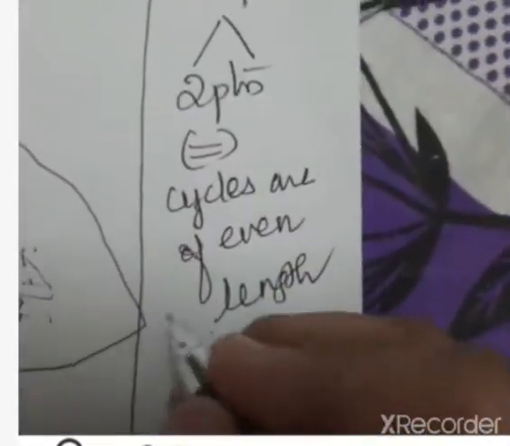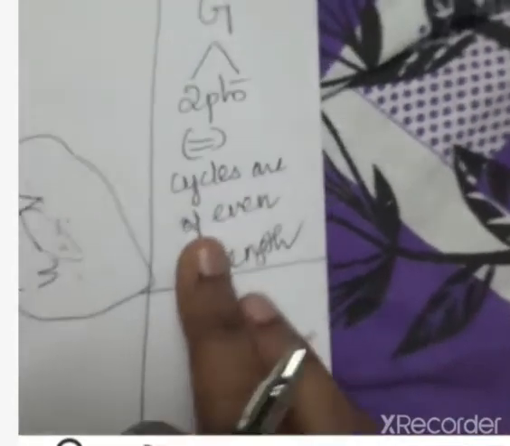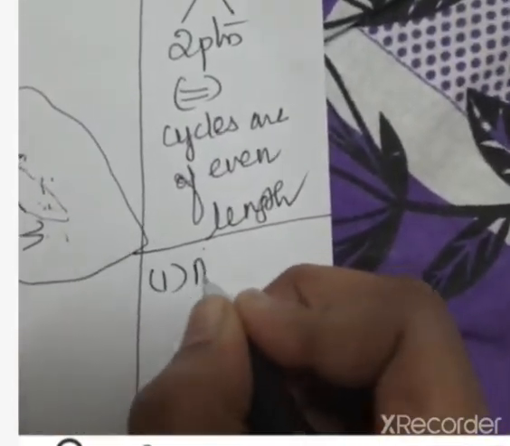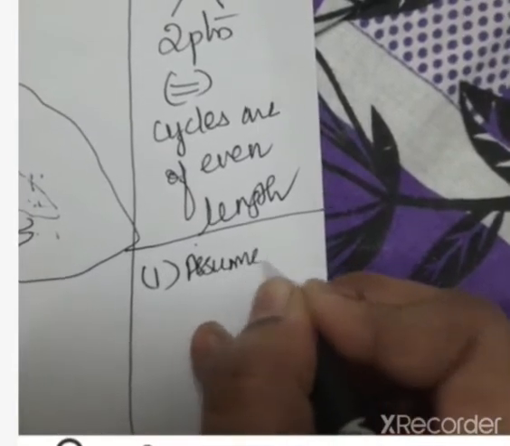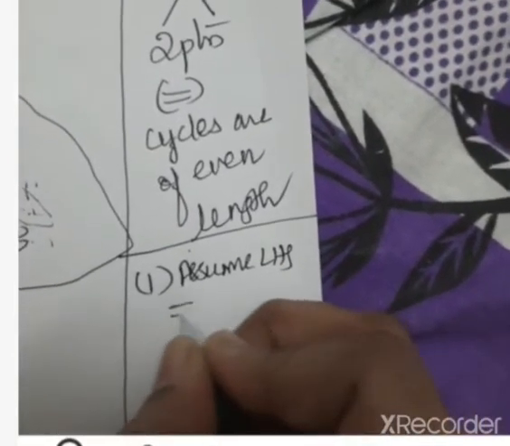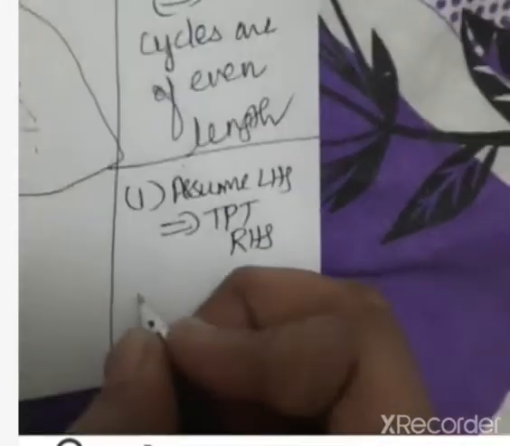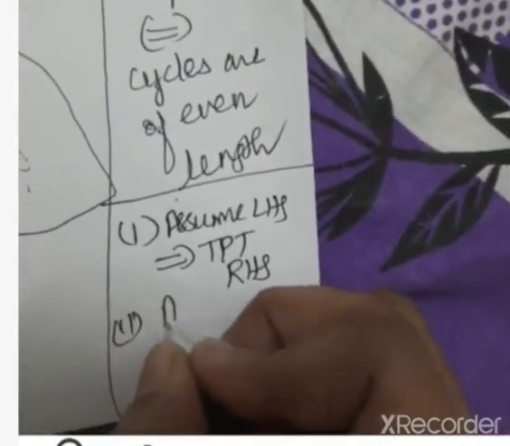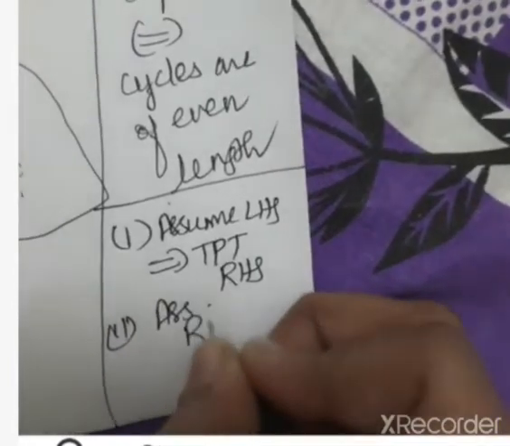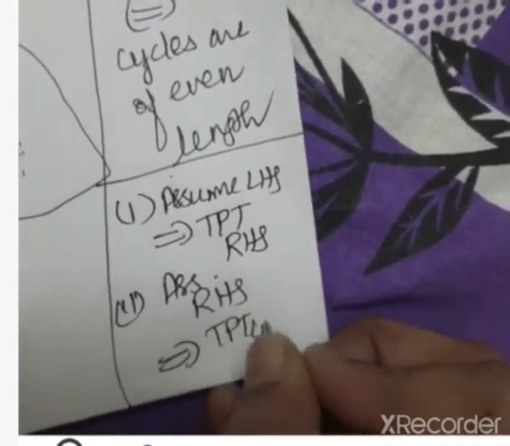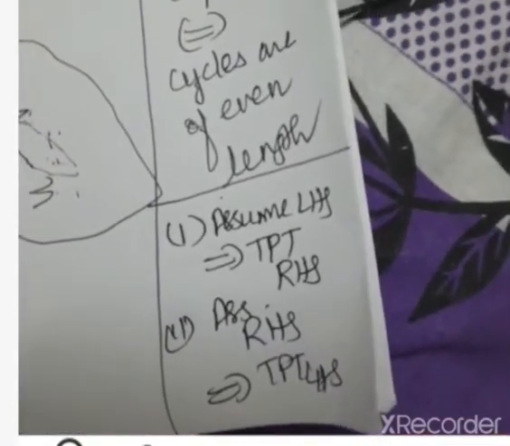So how are we going to prove it? This proof has 2 steps. Step 1: assuming my LHS, to prove the RHS. And my second step: assuming my RHS, to prove my LHS. These are the 2 parts of the theorem. So let us see one after the other.